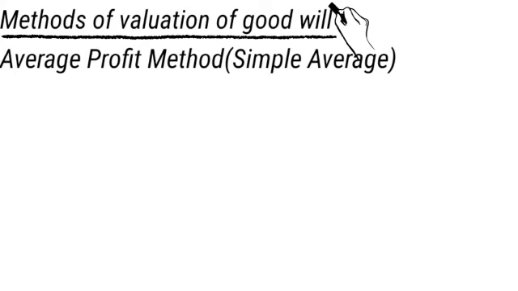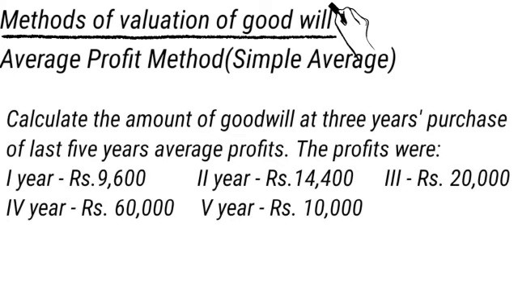Let us see the problem. It is very simple to calculate and easy to understand, and nothing else is required; you have to calculate the average profit. This is about expected profit, and the number of years refers to the average period the new business would take in the beginning to bring the business to a stage. So the number of years will be in the problem.